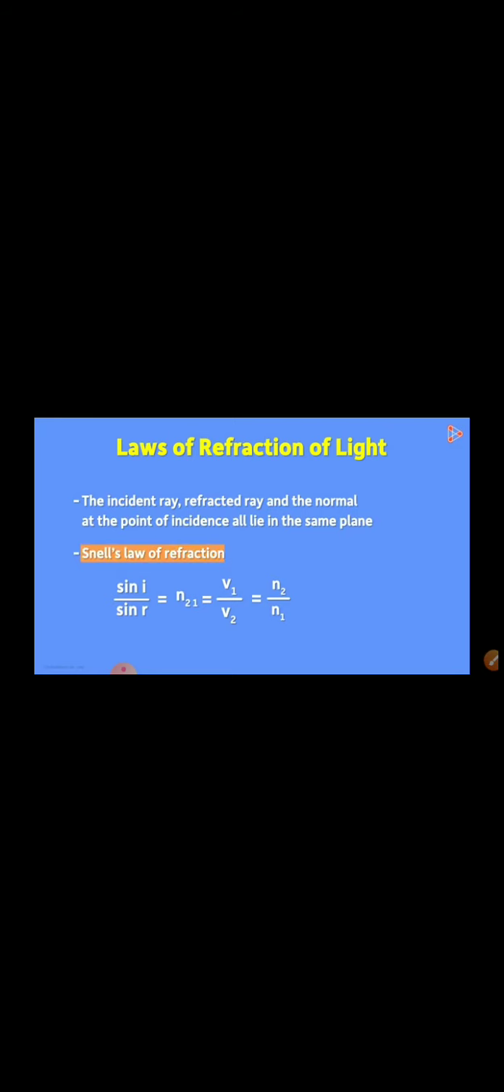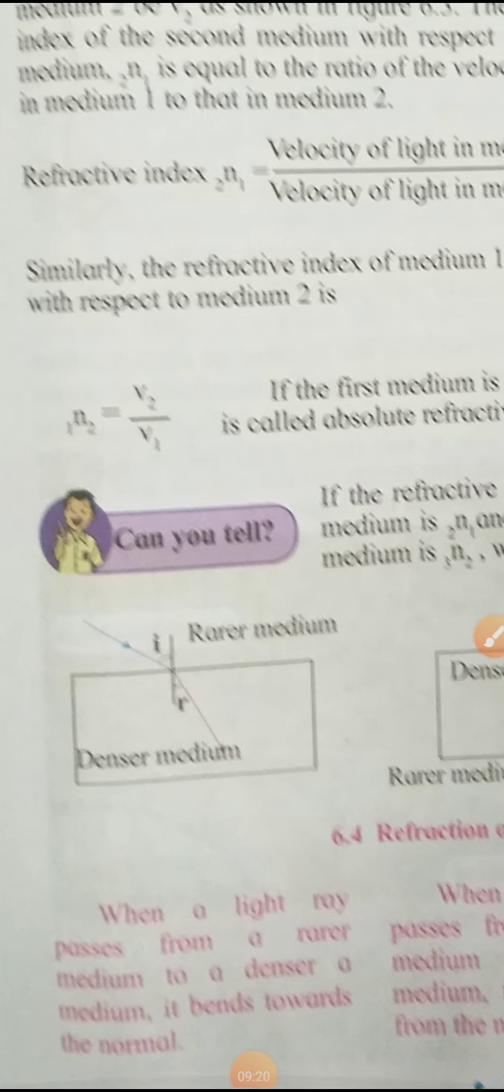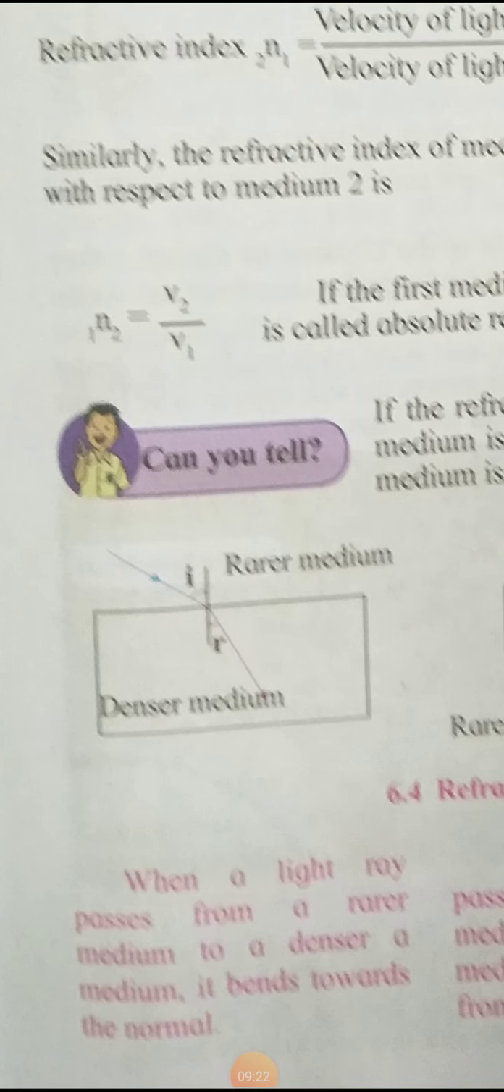Now again we'll study how the ray diagram should be drawn, or how the refracted ray changes its direction with respect to the medium. Now see here, in the first case, in this diagram, when a light ray passes from a rarer medium to a denser medium, it bends toward the normal.